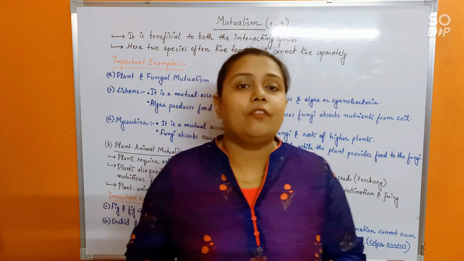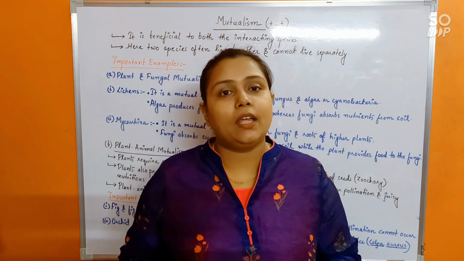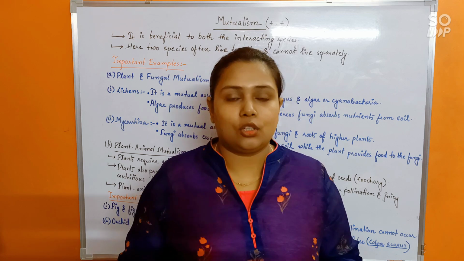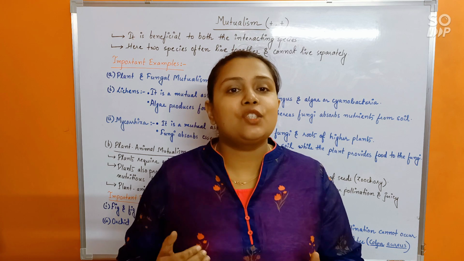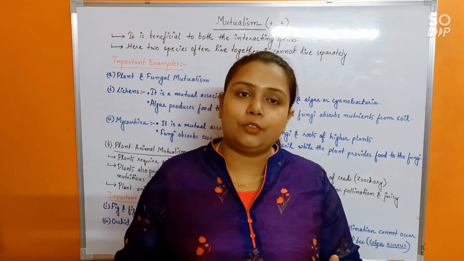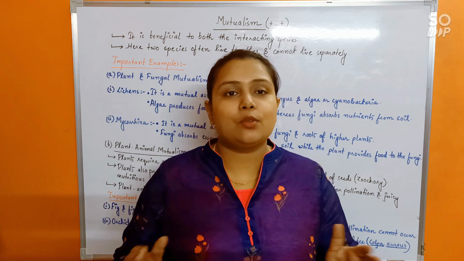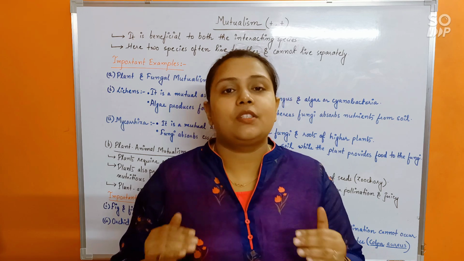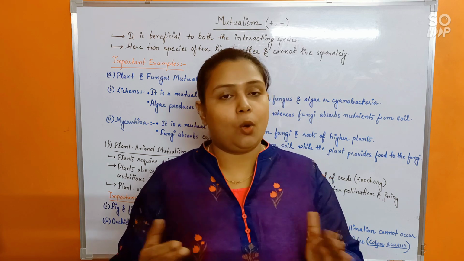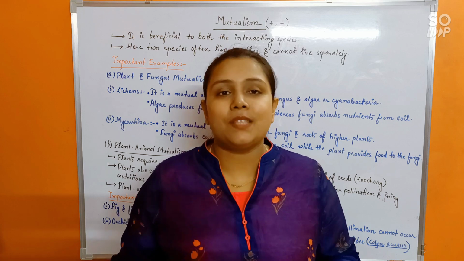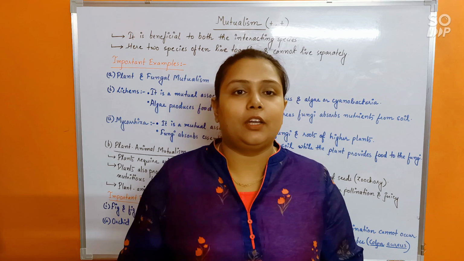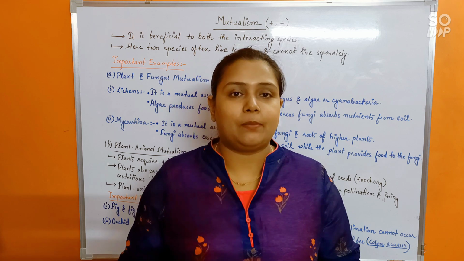Because they are very much dependent on each other, they usually show co-evolution and co-extinction. That means if one of the species changes over time or evolves, the other one will also have to evolve accordingly. Otherwise the association cannot be maintained. Likewise, if one of the species becomes extinct, the other one becomes extinct too, because they are so interdependent on each other for completion of their life cycle.